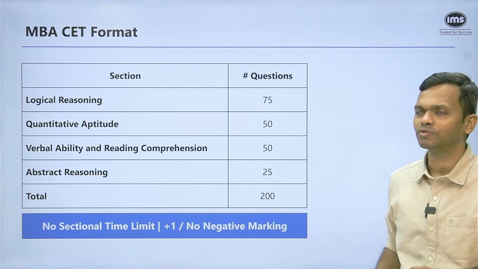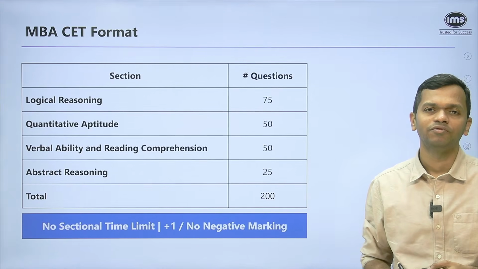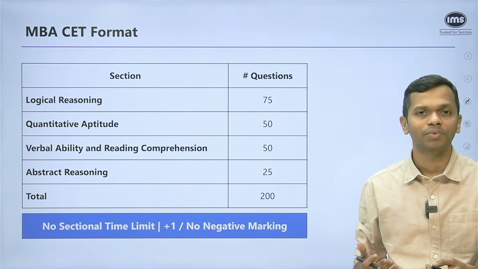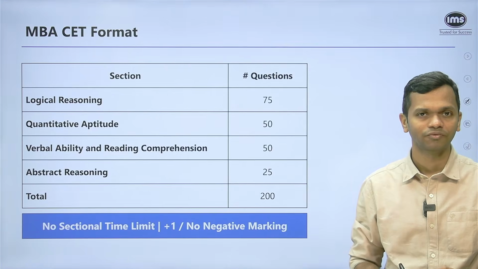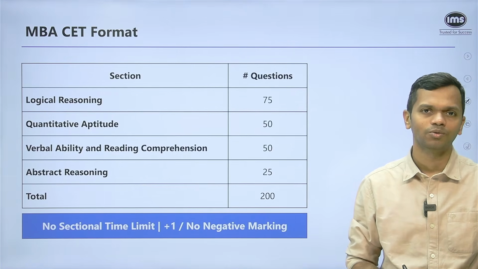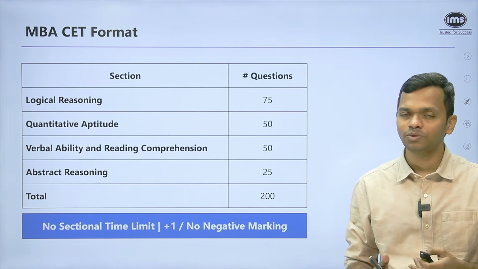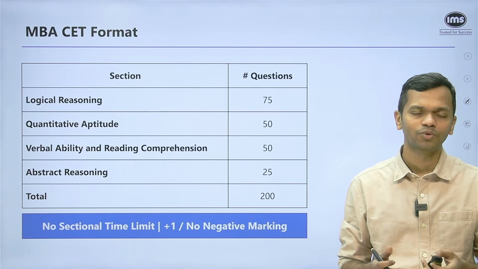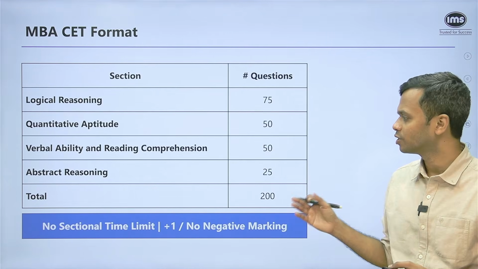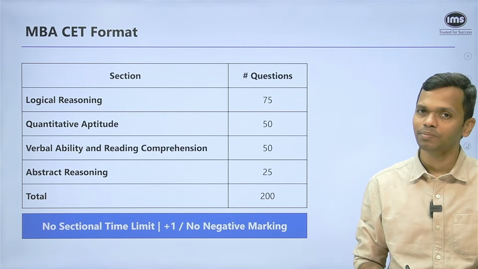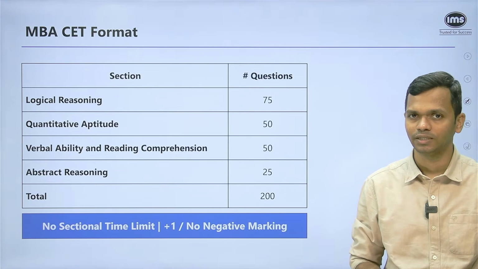Now we're going to talk about each of these sections. Also note that in CET there's no sectional time limit, which means you can decide how you want to play this game. You can spend more time on an area that you are comfortable with, and something that you don't like, you can always keep for the end. Because there are no sectional cutoffs as well, it's an overall score out of 200. You just need to decide what you want to maximize. Make sure you keep that in mind while doing your prep. You can decide to focus on a particular area more compared to the other areas.